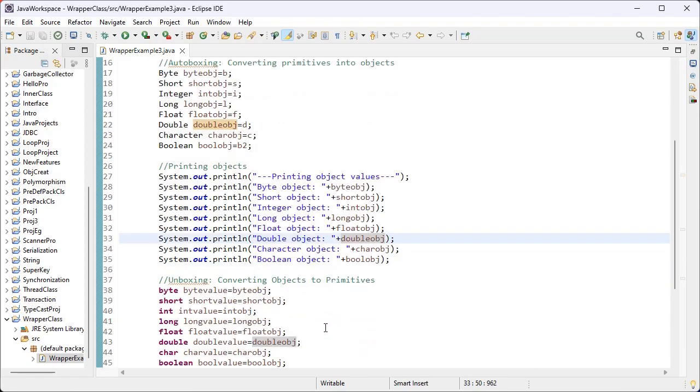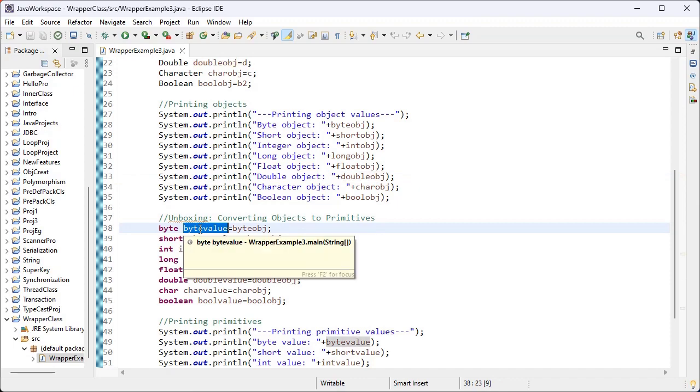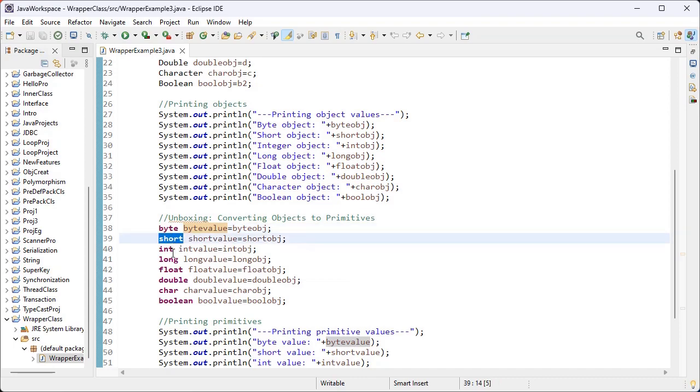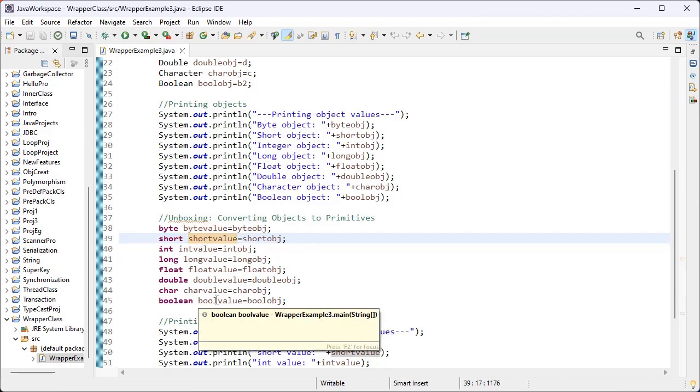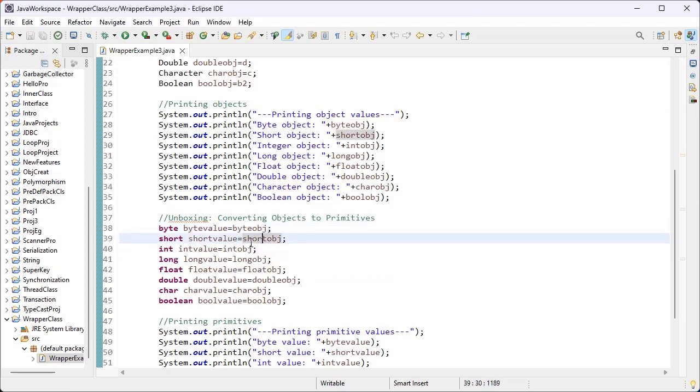We have now discussed unboxing. What is unboxing? Converting objects to primitives, isn't it? Here I have created again the variables for all primitive data types: byte, short, int, long, float, double, char and boolean. On the right hand side we have the wrapper class objects, isn't it?